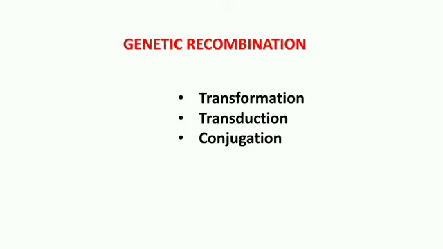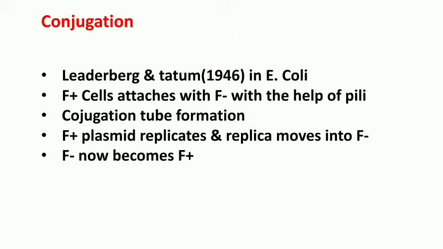Second major thing is genetic recombination. This genetic recombination includes three methods. One is transformation, another is transduction, and another one is conjugation. So let us first start with conjugation. This conjugation was first discovered in 1946 by two scientists, Lederberg and Tatum, in E. coli. Two types of cells are present in E. coli. One is F plus cell and another one is F minus cell.